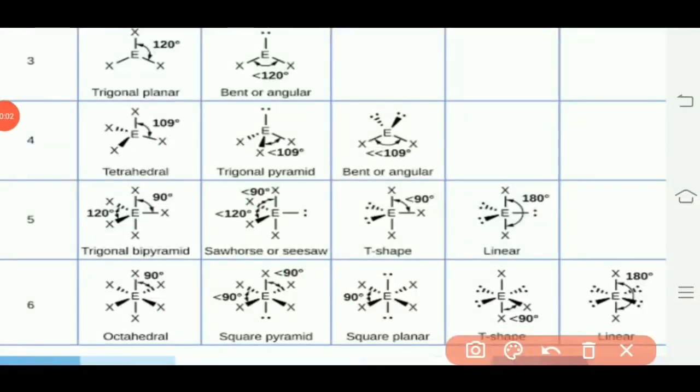If there are 5 electron pairs and all 5 are bonded, its regular geometry is trigonal bipyramidal. And then if one lone pair electron is present, its geometry is distorted and the shape of the molecule changes to a seesaw shape. So in this way the molecule forms the seesaw structure.